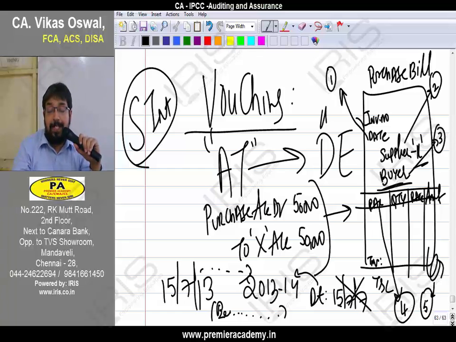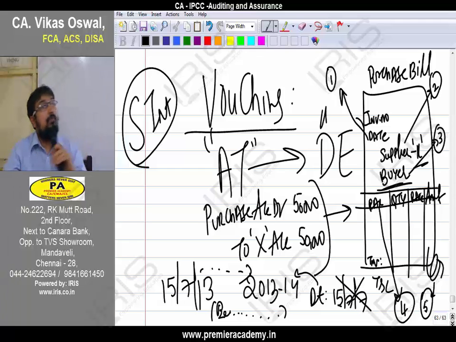Whether the voucher is properly authorized. What is the fifth golden rule? Come on, repeat again one more time: whether the voucher is properly authorized.